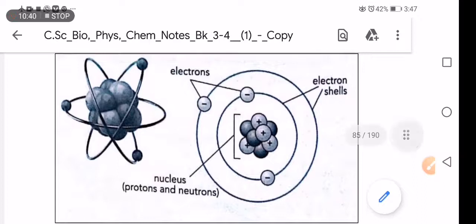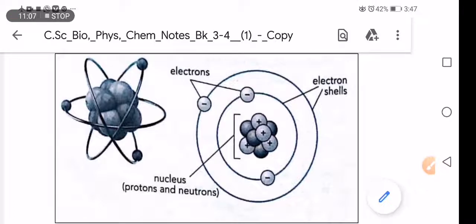An atom is made up of 3 important subatomic particles. Those subatomic particles are electrons, protons, and neutrons.